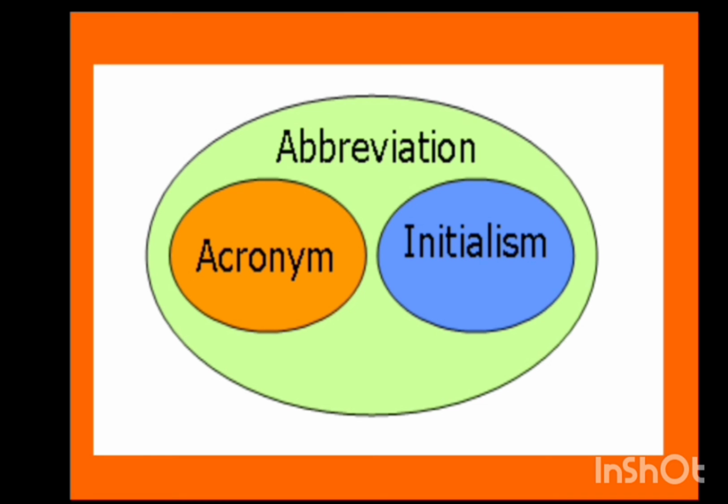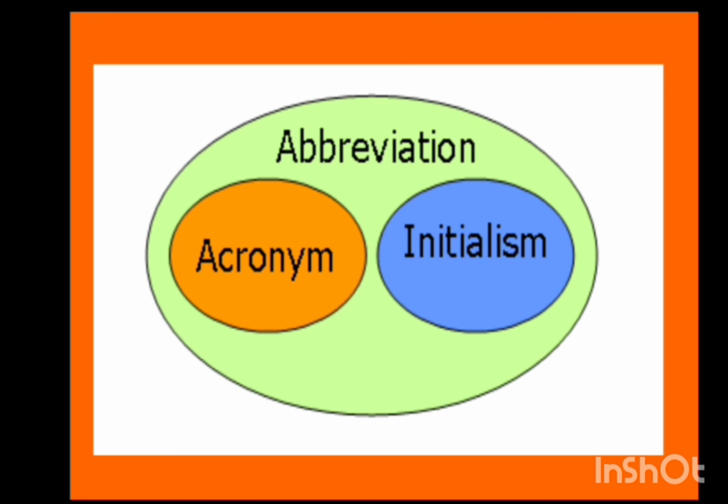The UNHCR is another agency under the United Nations, but this word is an initialism. Why? Because we cannot use it as a new word or a pronounceable word. UNHCR, United Nations High Commissioner for Refugees.